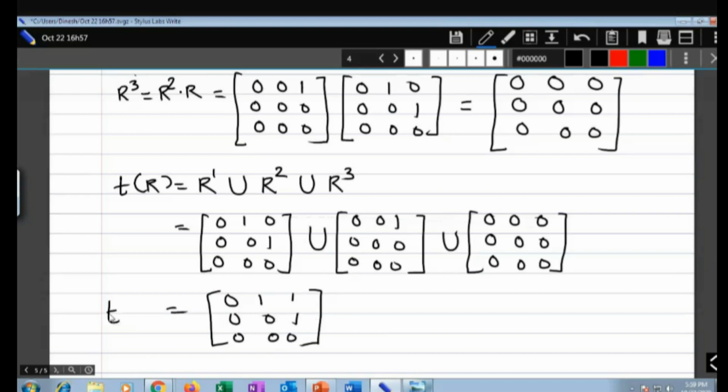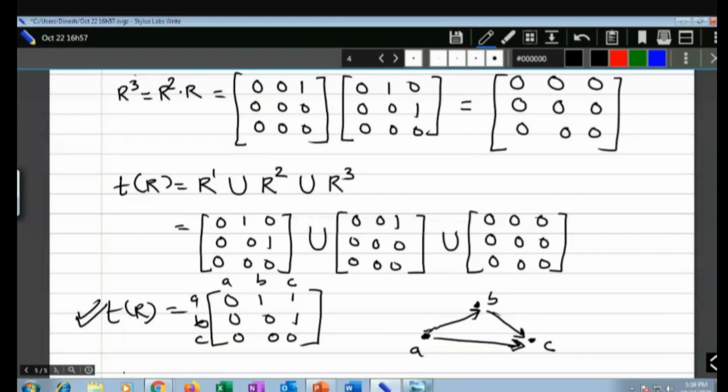This is your final transitive closure of relation R. If you draw the diagram, this is A B C, this is A B C. So A, then B, and C. A to B you have this line, then A to C you will have this line, and then B to C this line. So A to B, B to C implies you will have A to C, and ultimately this is your final transitive closure of the matrix, or say relation R. Okay, good.